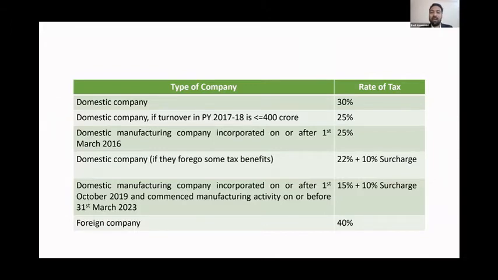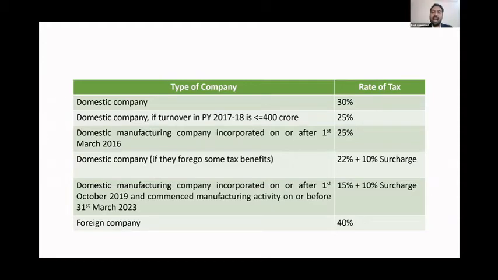And for a domestic manufacturing company incorporated recently, on or after 1st October 2019, the rate is further down to 15%, provided they commence manufacturing activity on or before 31st March 2023.